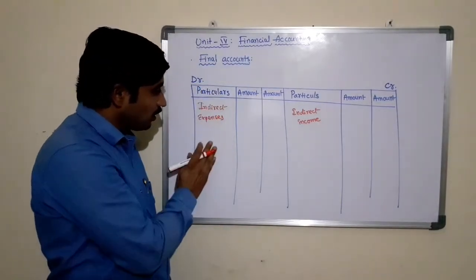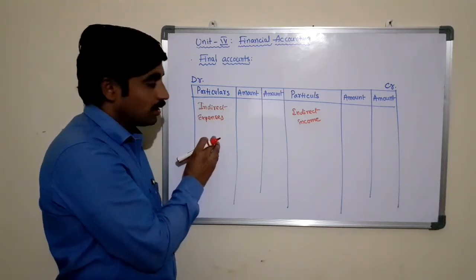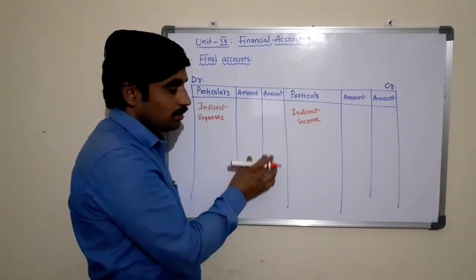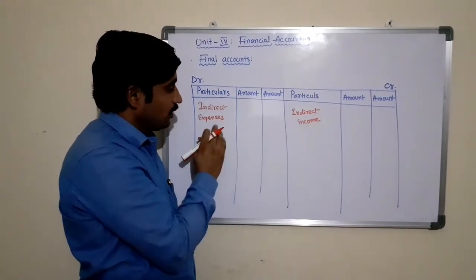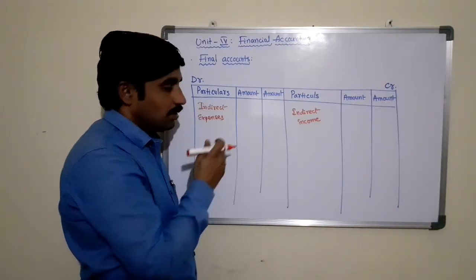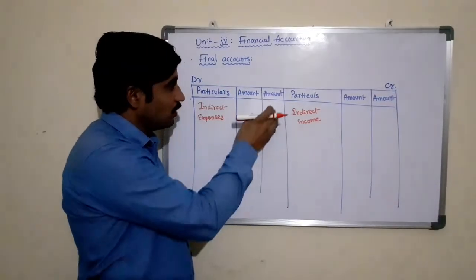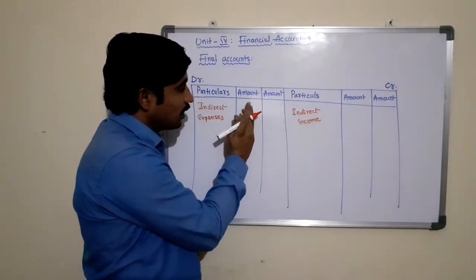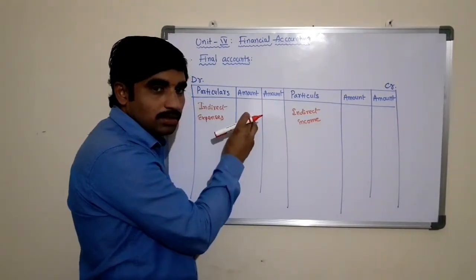So here this column is used to write the indirect income account name, and these two columns are used to write the amounts for the corresponding account, that is expenditure in terms of salary, commission, rent, interest, dividend, or any other form. The first amount column is called the inner column, which is used to adjust the amounts.